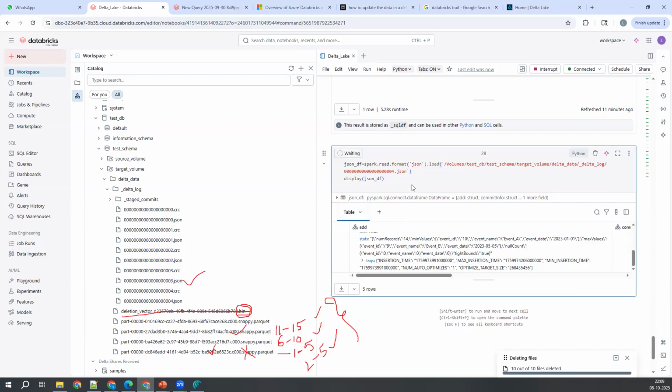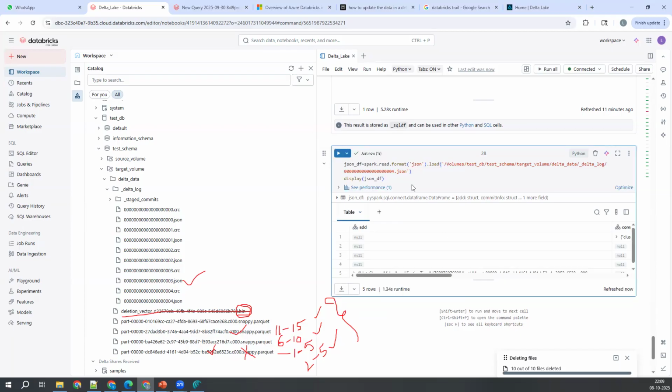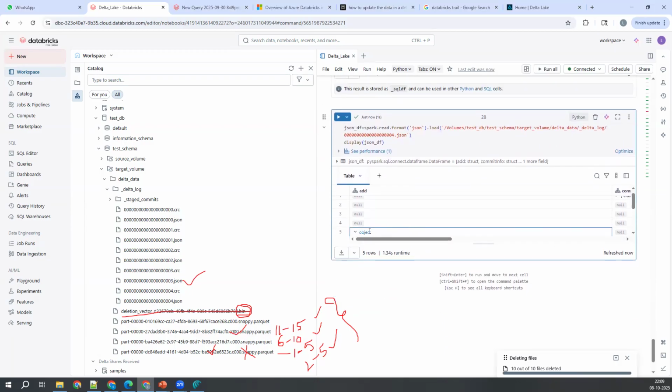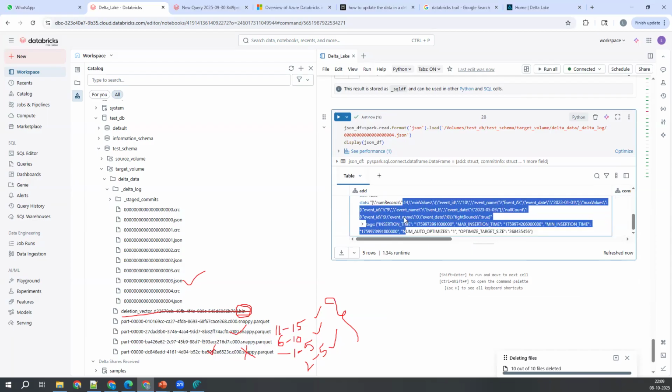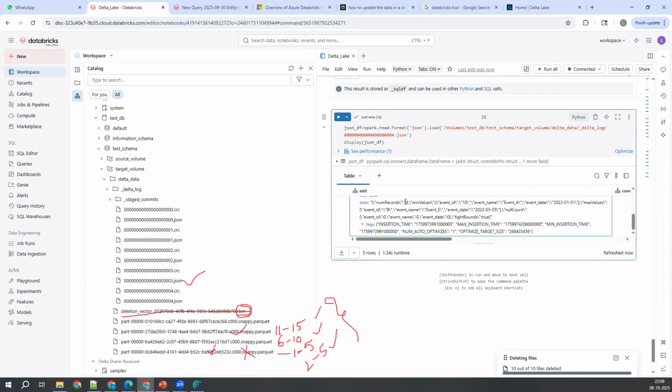Now let me execute this. Okay, so the number of records is 14. Out of 15, we deleted one record, right? Actually, the minimum event ID is 10.